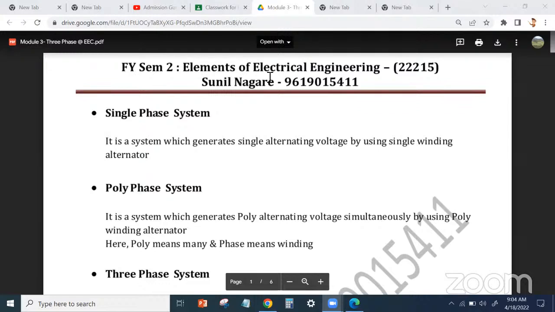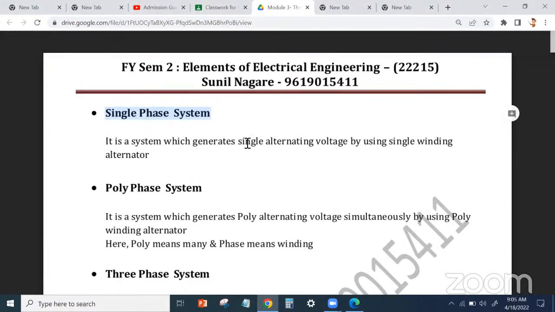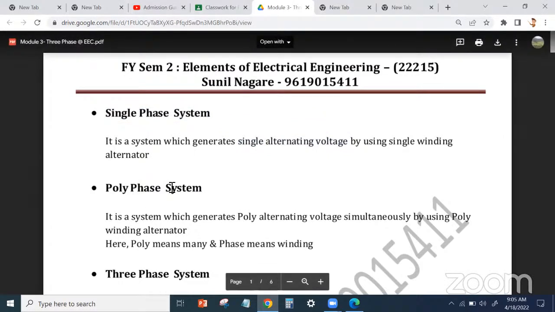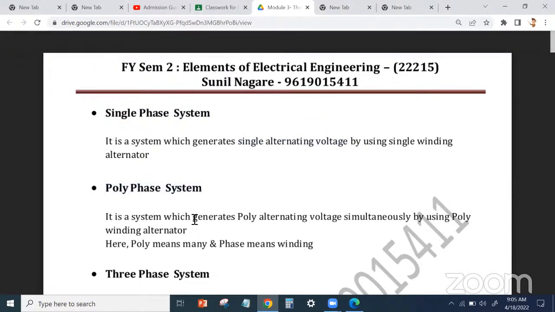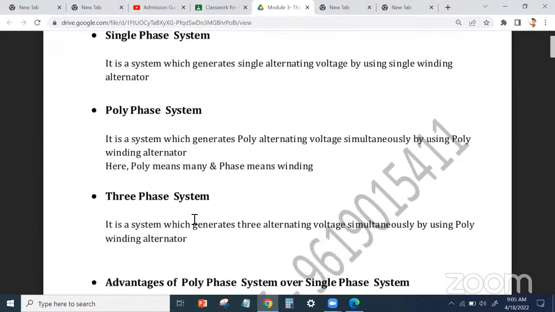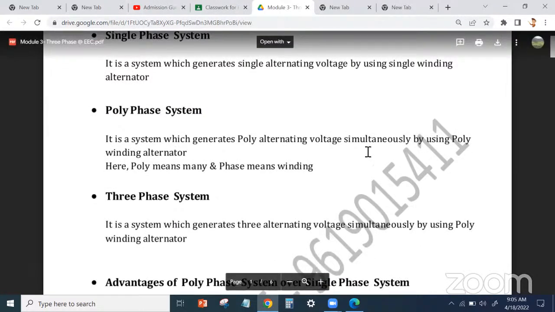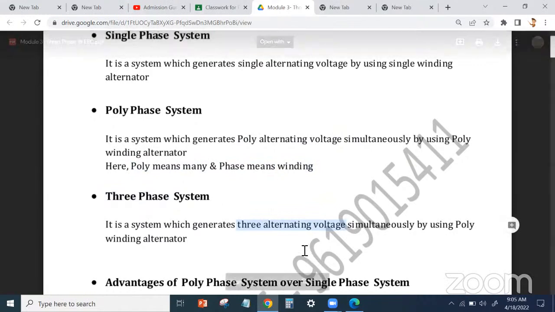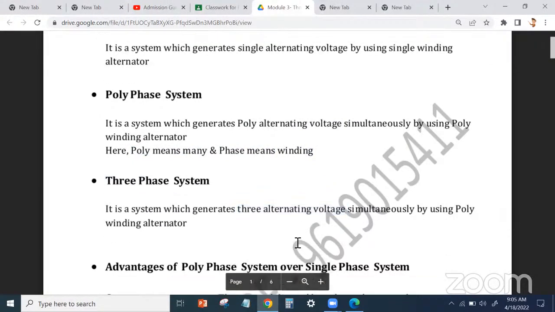So what did we do in the last lecture? We discussed what a single phase system is. What is a single phase system? It has only one alternating voltage generator. Polyphase means there is generation of multiple voltages, poly alternating voltages. Poly means many, and phase means a voltage. Three phase means where three alternating voltages are generated.